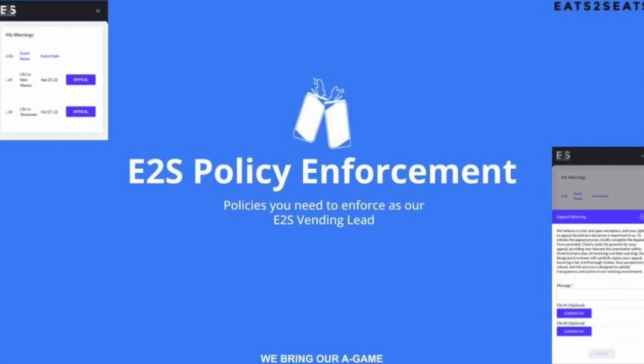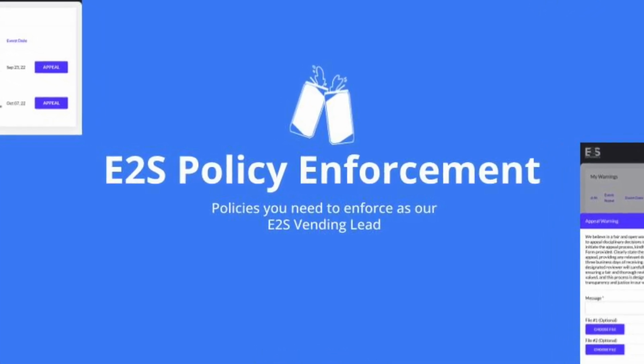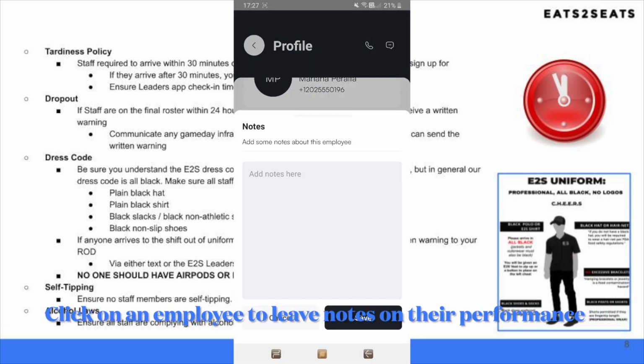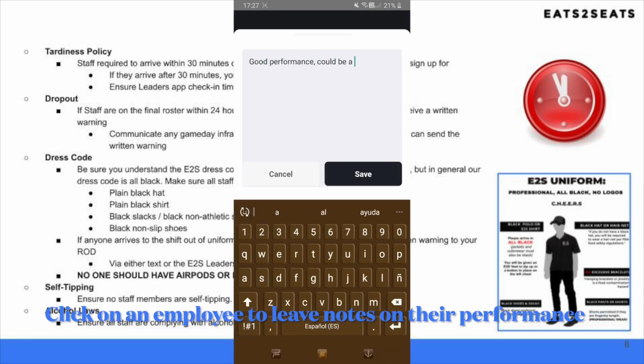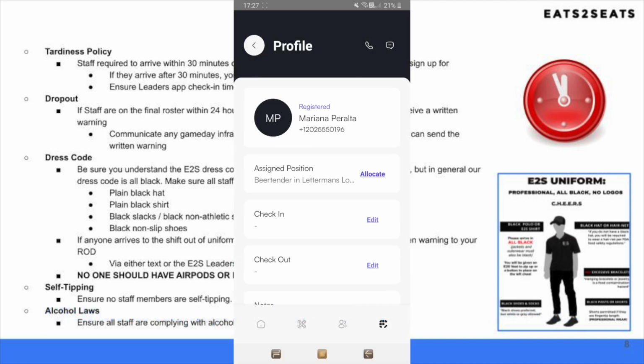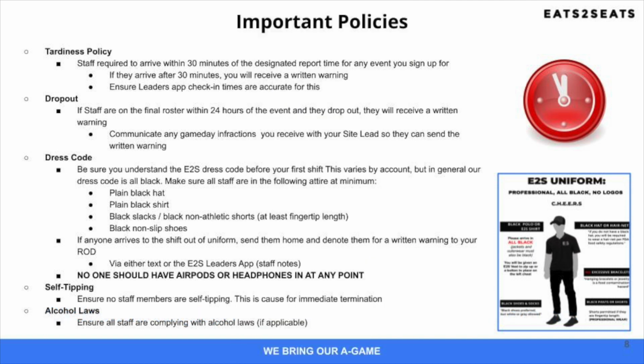Next, let's go over E2S policy enforcement standards. Important policies you must enforce are our tardiness policy, our dropout policy, our dress code policy, our self-tipping policy, and you must vigilantly enforce all alcohol laws. Familiarize yourselves with these before coming on site. If anyone is ever violating dress code, tardiness, self-tipping, or alcohol laws, send them home immediately and denote them for a written warning in your E2S Leaders App.